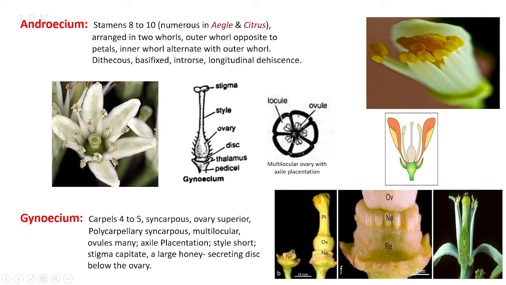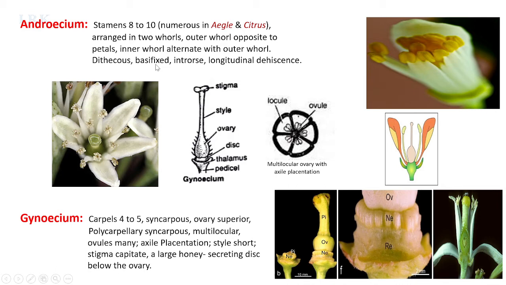So these stamens are arranged in two whorls. The outer whorl is opposite to the petals, and it alternates with the inner whorl of stamens. The stamens are dithecous and they are basifixed.